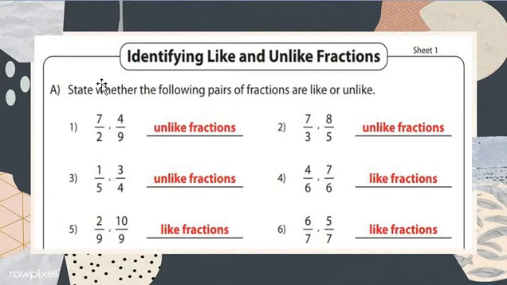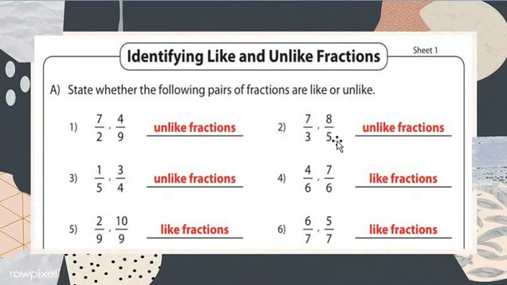In question number 1, see the denominators 2 and 9. Both are not the same digits; 2 and 9 are different digits. That's why we have to write here unlike fraction. Understood, my dear students? That's why we are writing unlike fraction. Now we move on further to question number 2. So what is question number 2? 7 divided by 3, comma, 8 divided by 5.